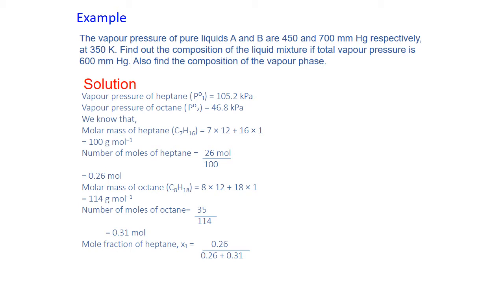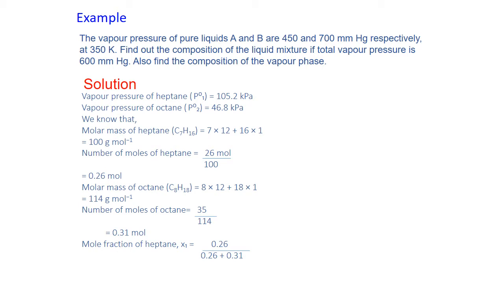For that, we must know what we have to find out. First of all, find out the values which are given in the numerical. Pa1 naught is equal to 105 kilopascal. And vapor pressure of octane in pure state, these are standard values. So we have to take from the list of the vapor pressure in pure states.